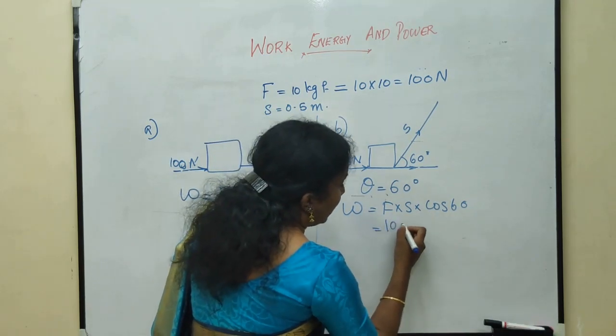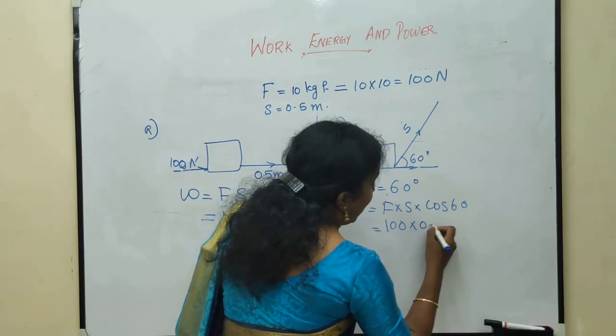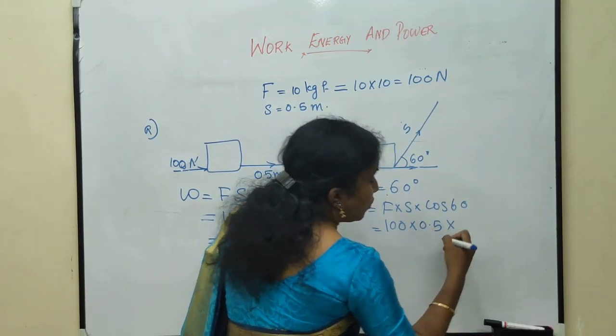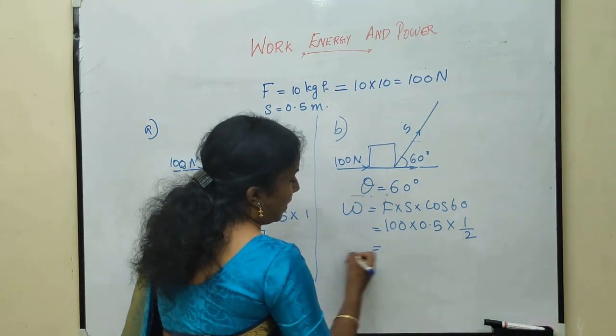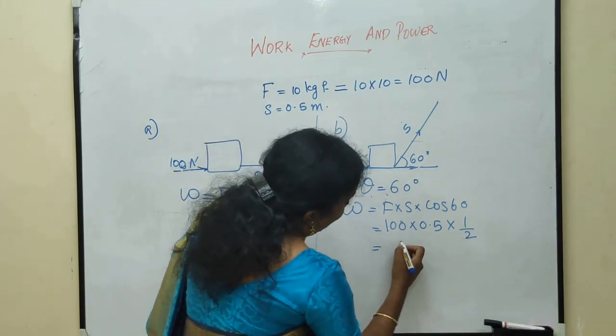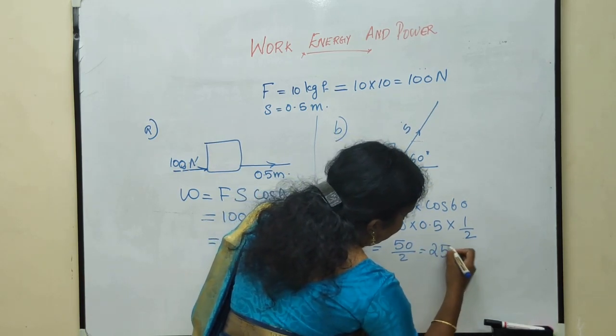Hence, 100 into displacement, which is 0.5 meter, into cos 60, which is 1 by 2. Hence, we will get the value as 50 by 2, which is equal to 25 joule.